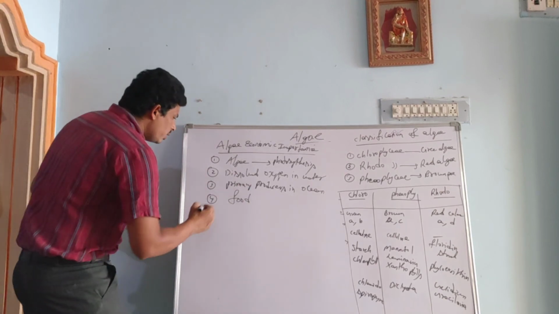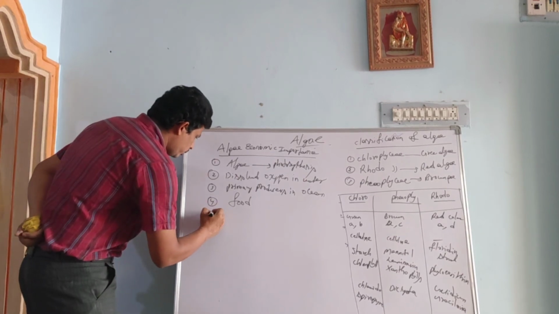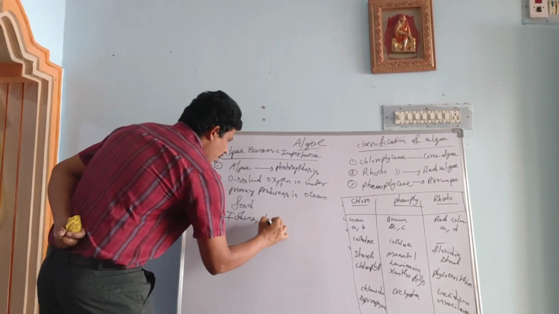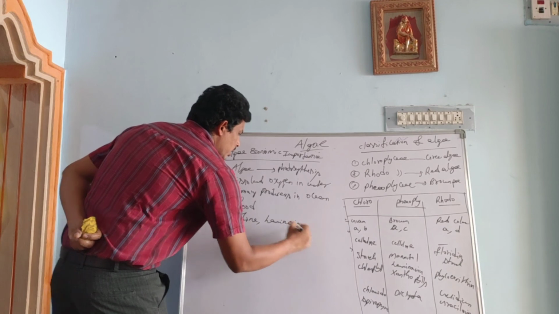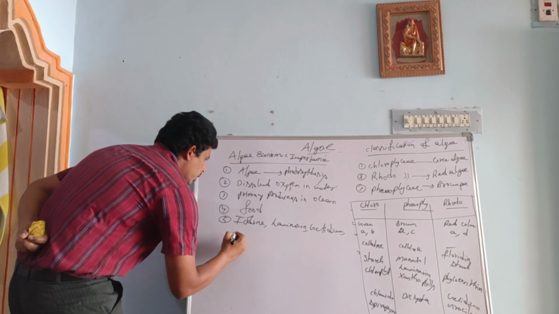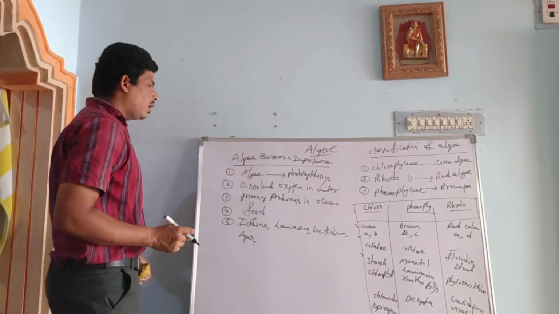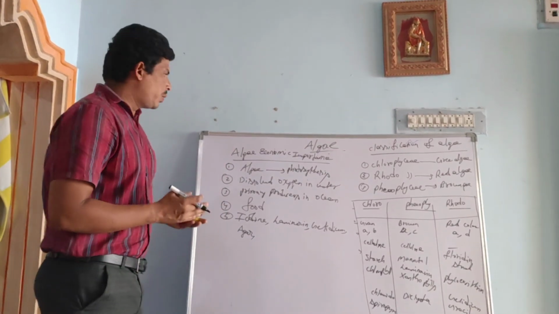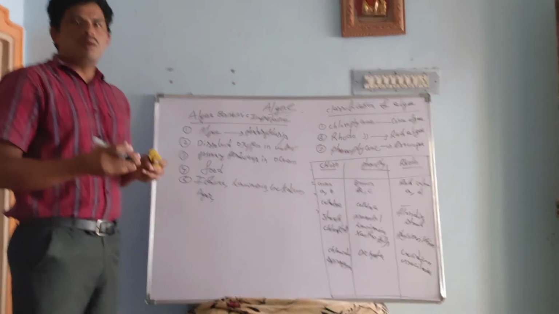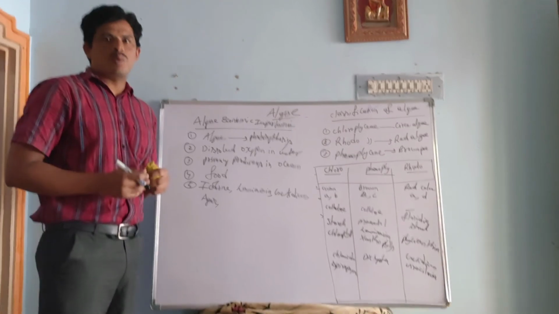And next one, algae also produce iodine. Next one, laminarin, gelidium, agar. These are the majority of products we obtain from algae. So algae are autotrophic, chlorophyllous, eukaryotic organisms. Thank you so much for giving this opportunity.